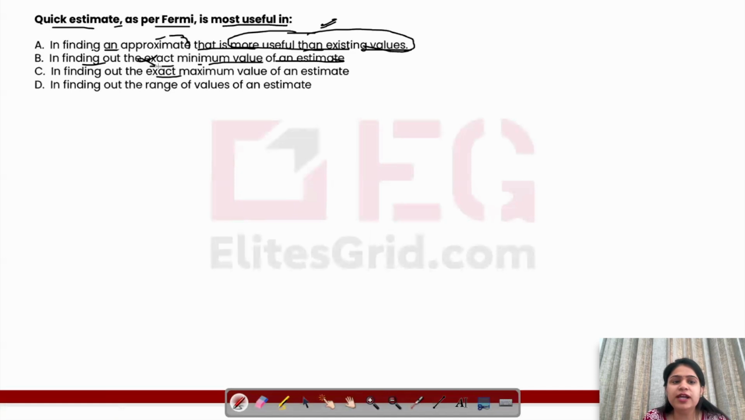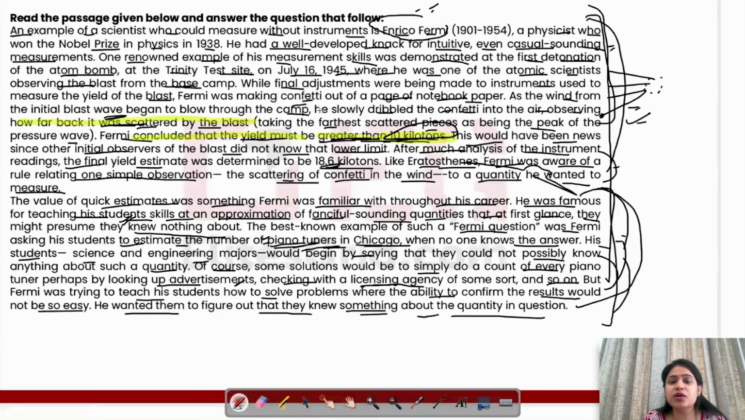So we can safely eliminate options B and C because the passage is not about the exact. It is about estimation. Finding the exact minimum value or exact values is not the goal of the whole passage, so we can eliminate them. D, in finding out the range of values of an estimate. Range of values means approximately it would be bigger than this, it would be lesser than this. Just like this example, it was talking about greater than this. Somewhere we're talking about range.